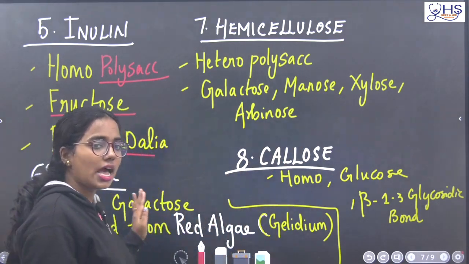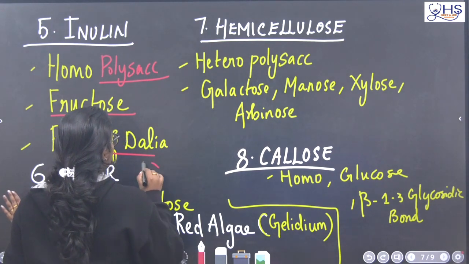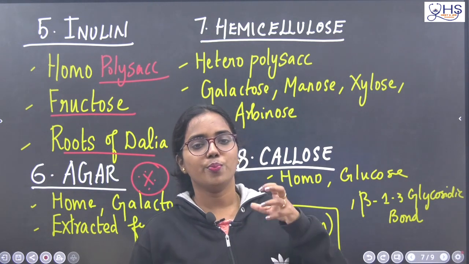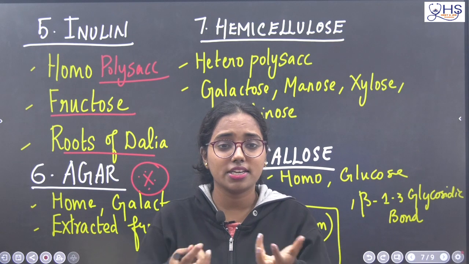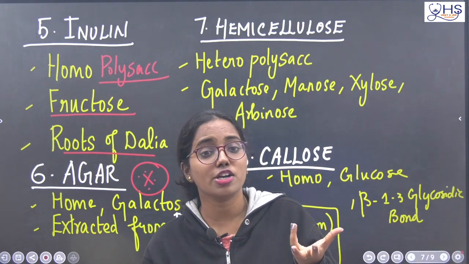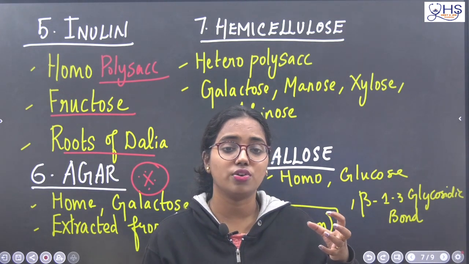Okay, next is agar. You are well familiar with agar. What is agar? Whenever you make some sweets, the kids mostly love the jelly nature of the sweet. Take any marshmallow or any sweet which is very jelly in nature.